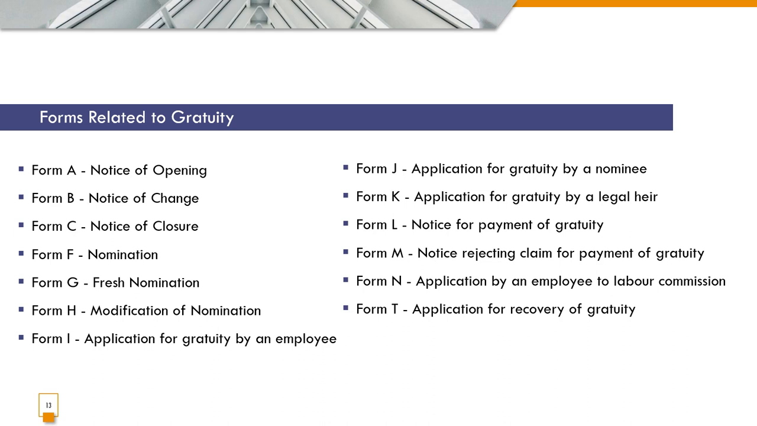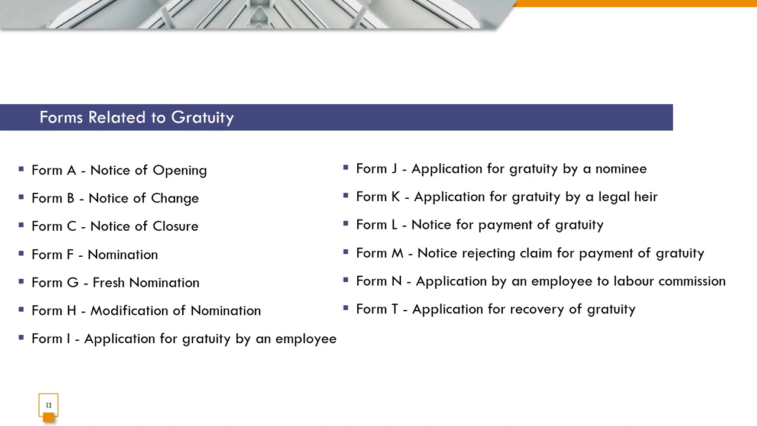There are certain forms which have to be maintained with respect to gratuity. Form A, notice of opening; Form B, notice of change; Form C, notice of closure. All these three forms have to be submitted to the respective authority, the department. Form F is a nomination form which has to be collected by the employer from the employee. Form G will be a fresh nomination. Form H is used in case there is any modification in the nomination. Form I is the application for gratuity by an employee. Form J is the application for gratuity by a nominee, that is, in the absence of an employee, it will be applied for by the nominee, then Form J has to be used.